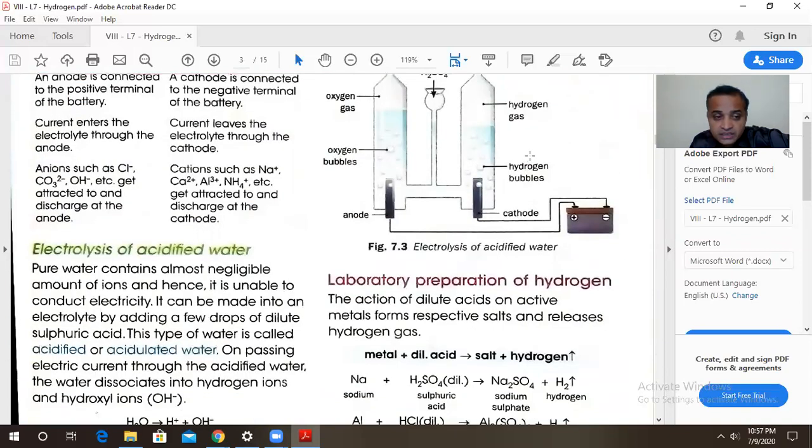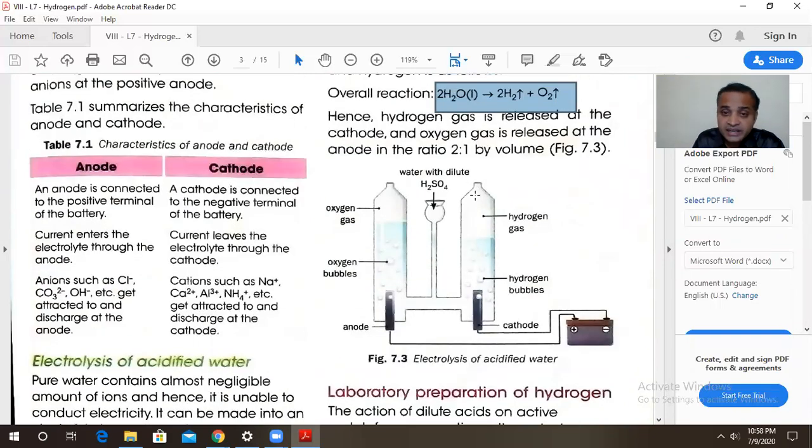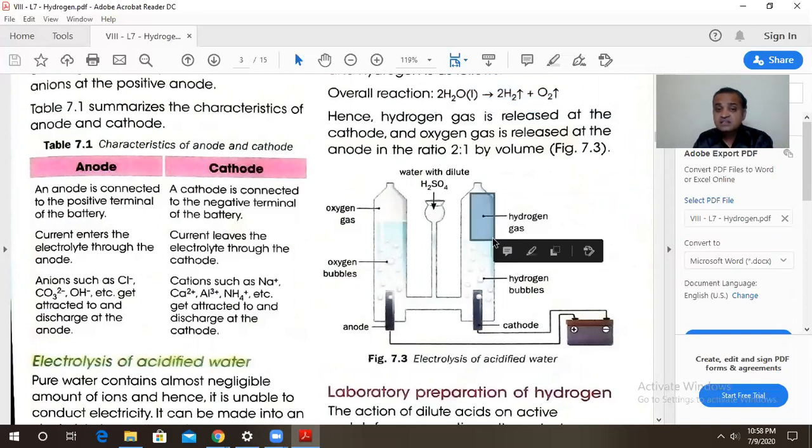So in this way, by carrying out the electrolysis of acidified water, we can generate hydrogen at the cathode and oxygen at the anode. Now see here, the liberated gases are collected over here. From here, they are transferred to the cylinders. They are purified properly, dried, and can be used.